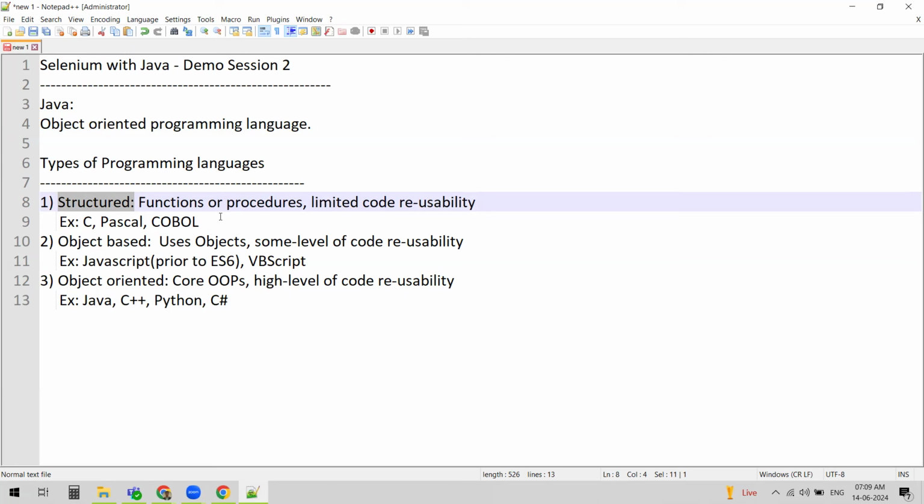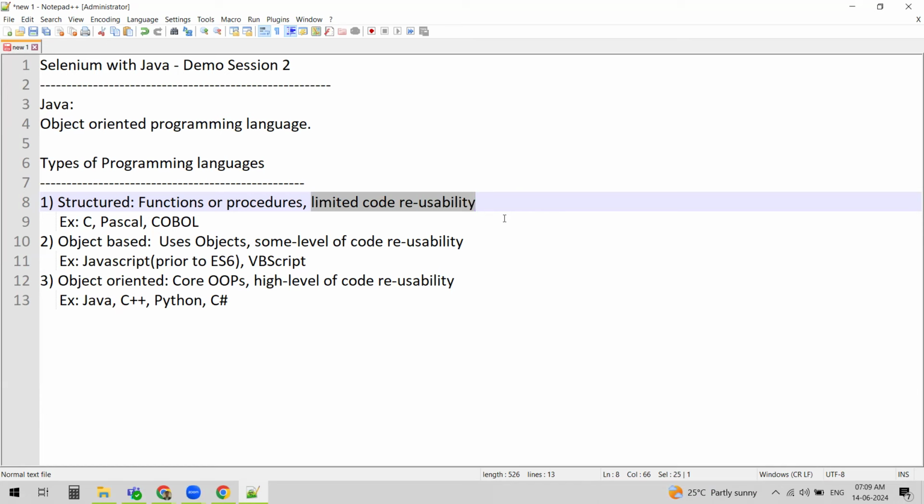In such languages, there will be limited code reusability or no code reusability, because the functions are written specifically for a particular task, so they might not be useful for any other task.